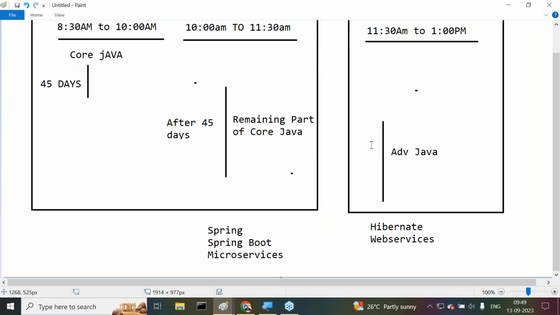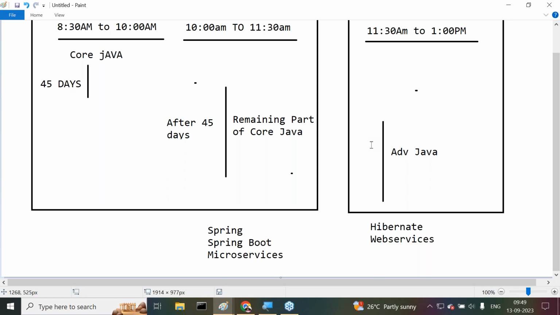Overall, 8:30 to 10 is what? First 45 days of time. Next, our schedule will be at what time? 10 to 11:30 core Java. 11:30 to 1 is what? Advanced Java. The remaining total content, the remaining courses will be taken from 10 to 1, 10 to 11:30 and 11:30 to 1. In these two timings only, I'm going to take the remaining part of Java.